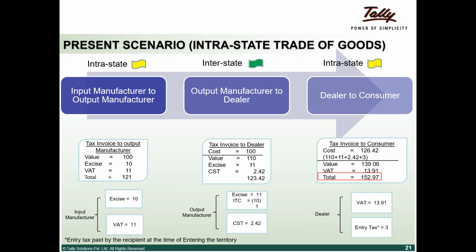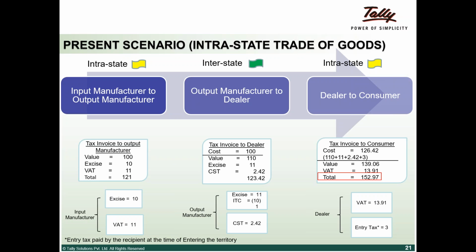First leg of the transaction is intrastate. Second leg of the transaction is interstate. Third leg of the transaction is interstate. So that is how we have distributed it. How does it look? Let's look at transaction one, that is intrastate. Let's say that a Karnataka input manufacturer supplies to a Karnataka output manufacturer. So the tax invoice will be: his cost is 100, excise duty of 10 and VAT, which is on excise duty as well as value. So it is 11, even though it is 10% in absolute value. So total it will be 121.